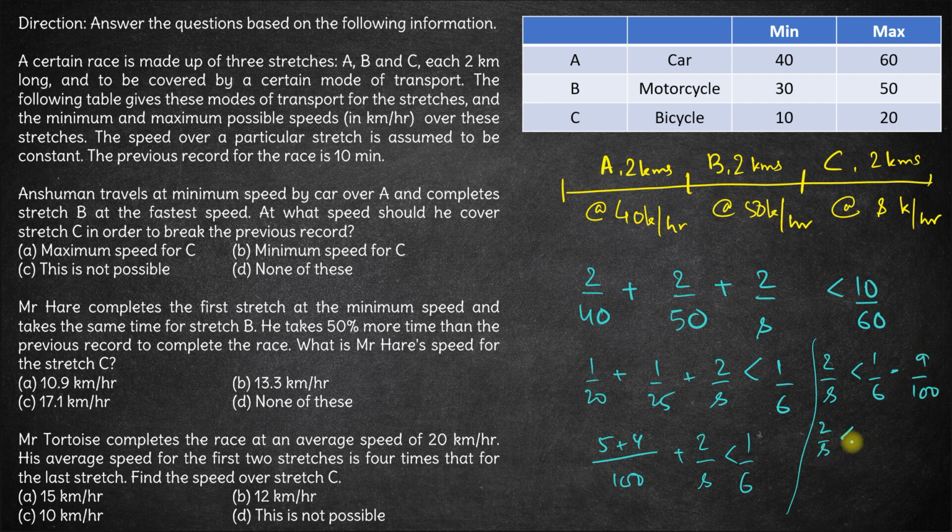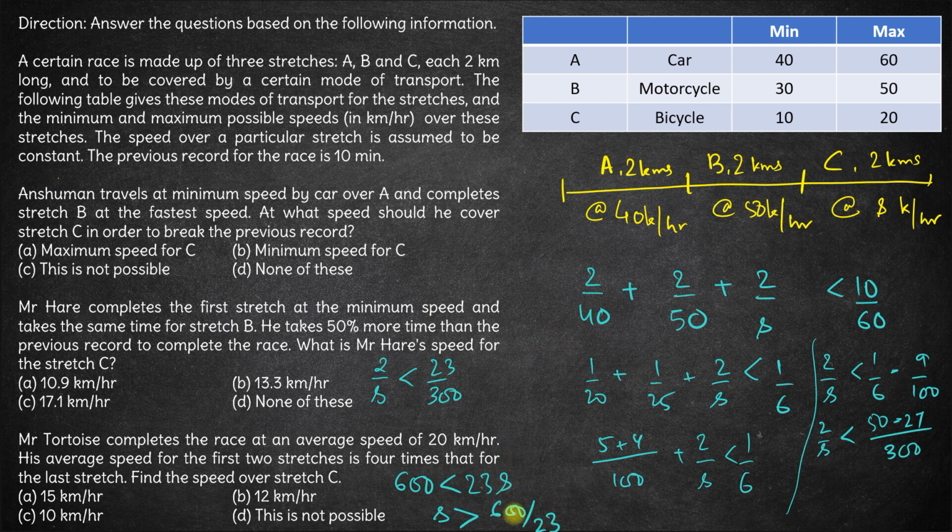So 2 by S should be less than, the LCM here will be 300. So this will be 300 by 6 is 50, minus 27. Now 50 minus 27 is 23. So what we have is 2 by S should be less than 23 by 300. And cross multiplying this effectively gives us 600 should be less than 23 S, or rather S should be greater than 600 by 23.